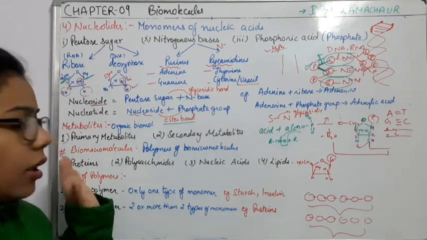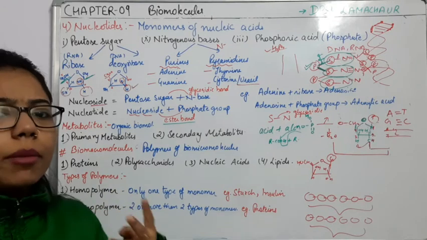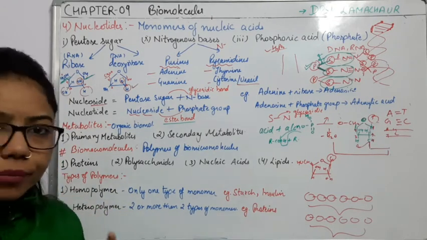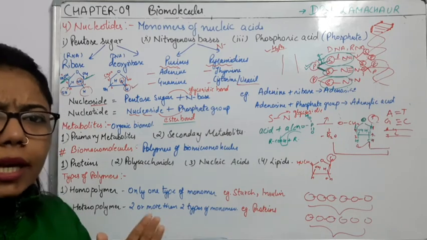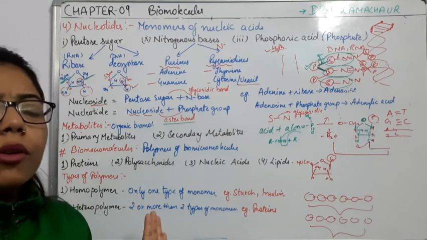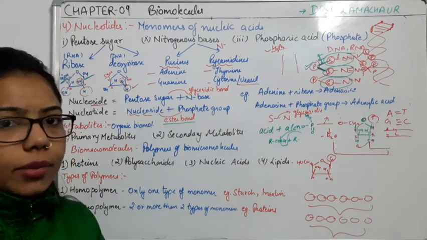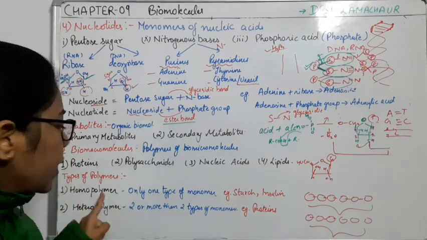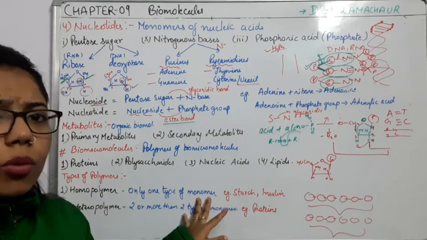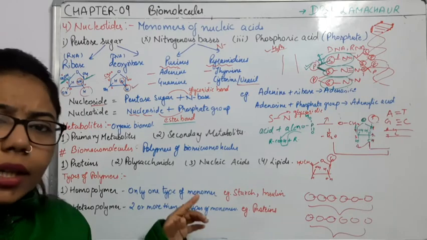To understand these biomacromolecules, we are saying these are the polymers. These polymers can be of two types. What are they? Homopolymer and heteropolymer. We know about homogeneous and heterogeneous. Homogeneous, when we have the same type. Hetero means when we have different types. Same thing here also. In case of homopolymer, we have only one type of monomer.